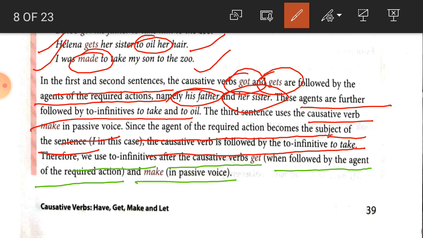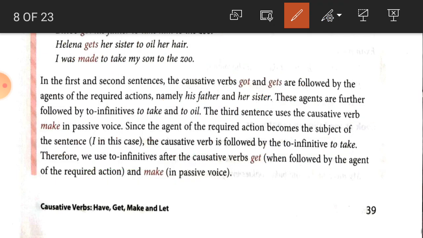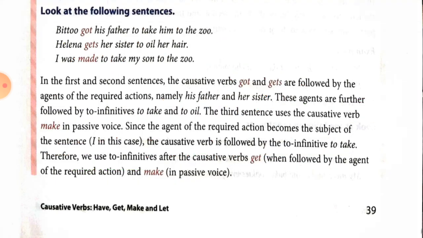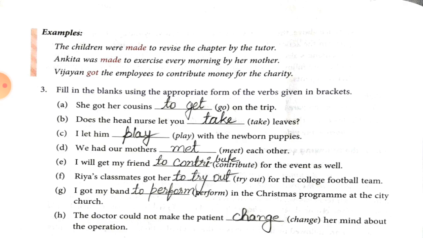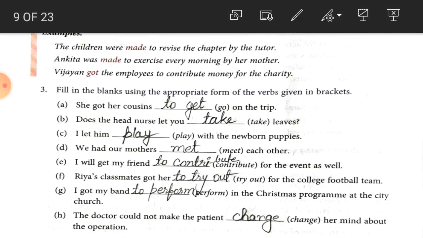For example, student, some more examples are given here. The children were made to receive. Here made is the verb. The sentence is in the passive, so to receive is what? Full infinitive. Ankita was made to exercise. So again here in the passive, to exercise is an infinitive with to, meaning the full infinitive.